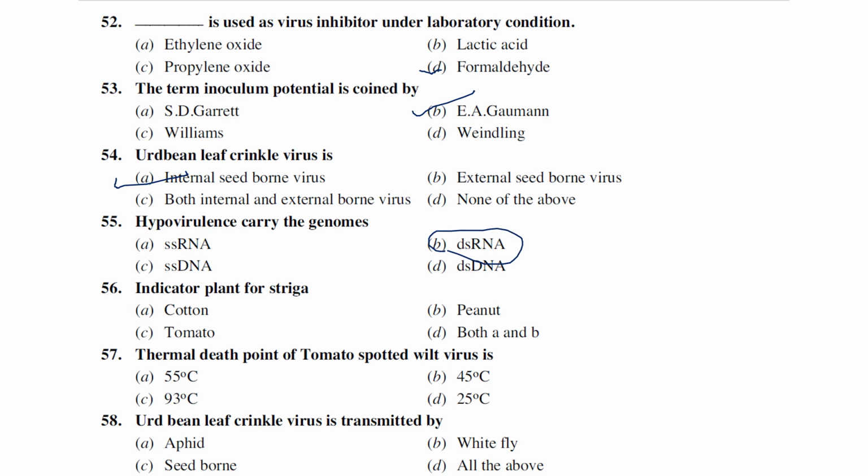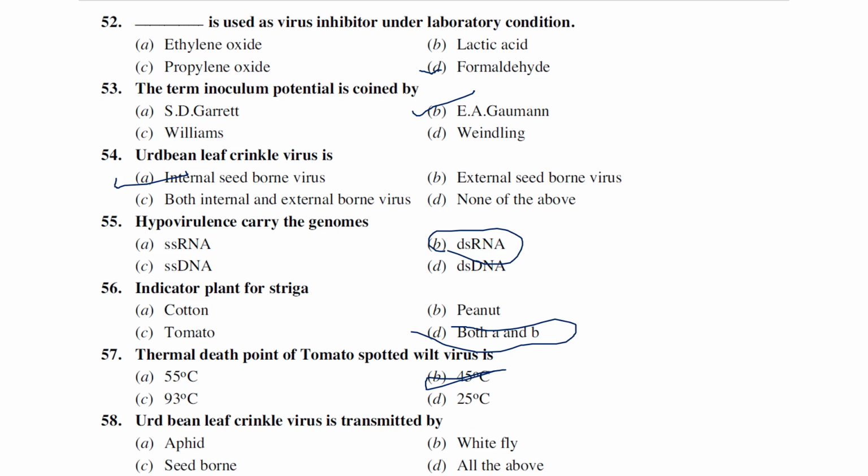Indicator plant for striga. Which of the following is an indicator plant for striga? Cotton, peanut, tomato, both A and B. Generally, cotton and peanut both are known to be indicator plants for striga. Thermal death point of tomato spotted wilt virus: 45 degrees centigrade is the thermal inactivation point for tomato spotted wilt virus.